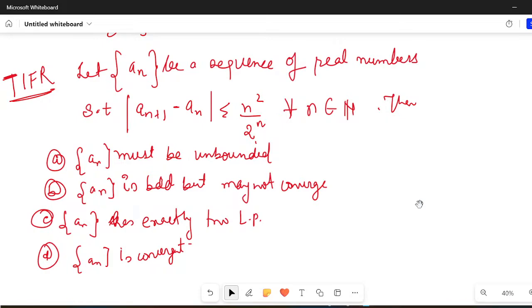In any case, if you are attending the NET exam or GATE exam, please remember that series is closely associated with sequences. So most often in an examination, you cannot expect a lone sequence question. There would be a chance that a sequence question comes, and along with that a series input would be there. So for example, this particular question. Now let us try to do this question. So modulus of an plus 1 minus an is less than or equal to n square upon 2 to the power n. So let me do this for you.